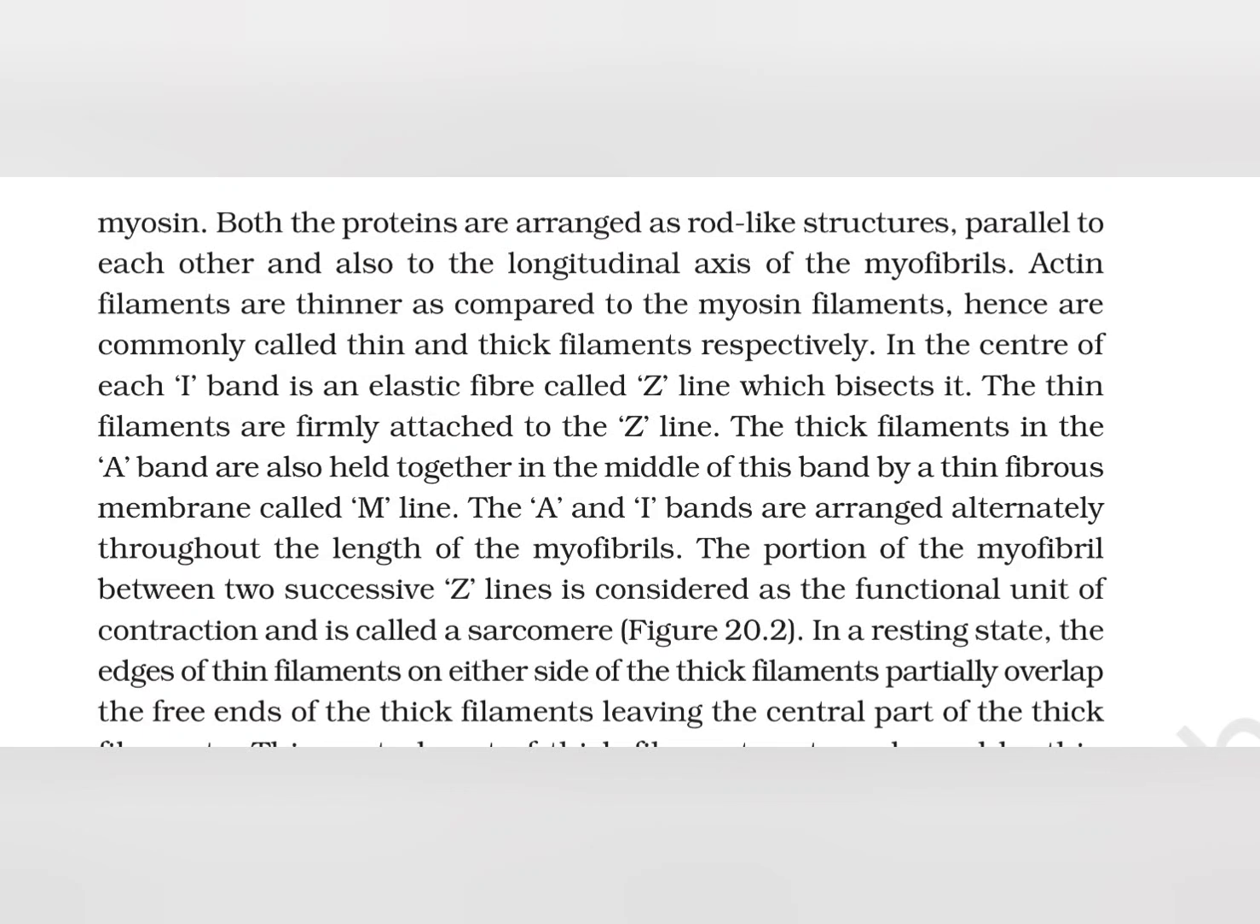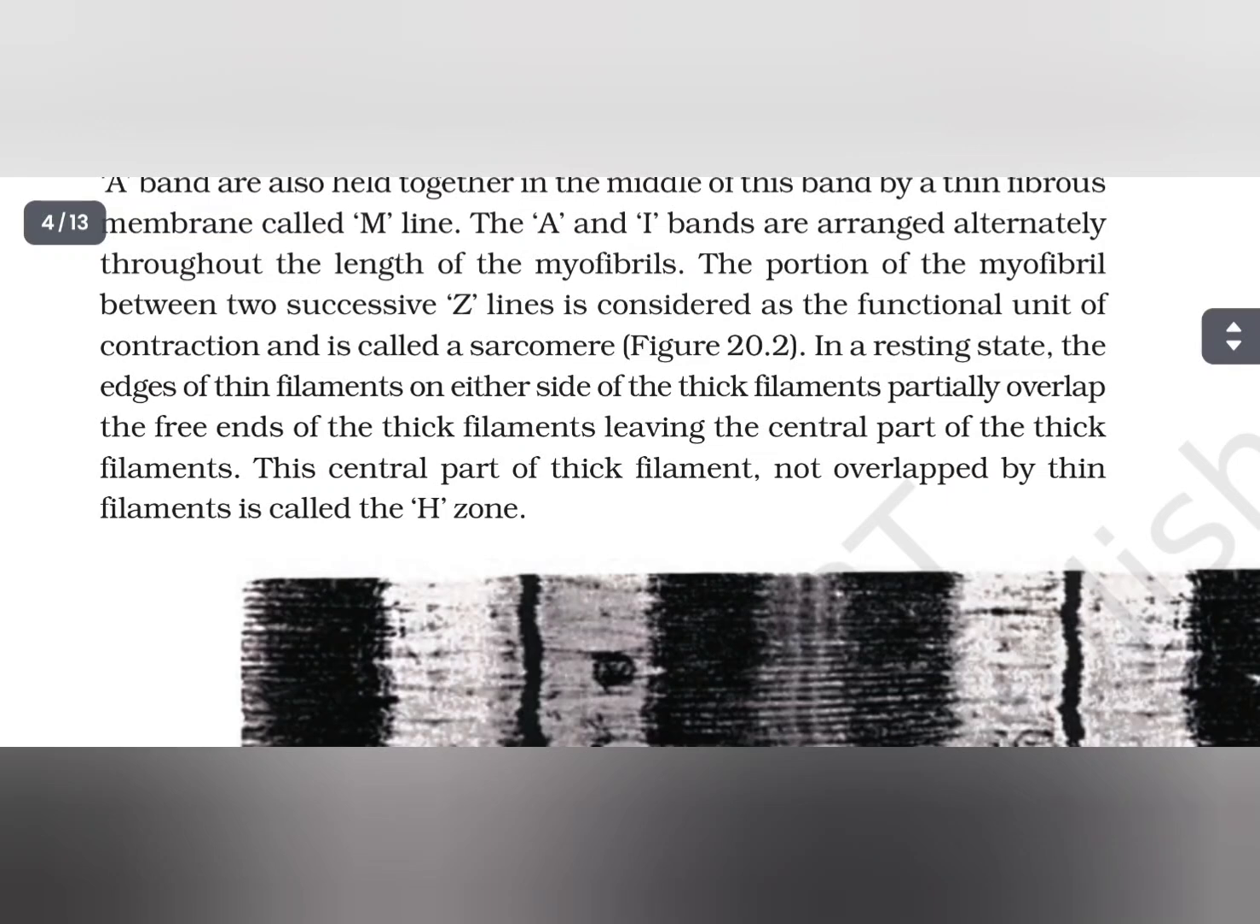The thin filaments are firmly attached to the Z line. The thick filaments in the A band are also held together in the middle of this band by a thin fibrous membrane called M line. The A and I bands are arranged alternately throughout the length of the myofibrils. The portion of the myofibril between two successive Z lines is considered as a functional unit of contraction and is